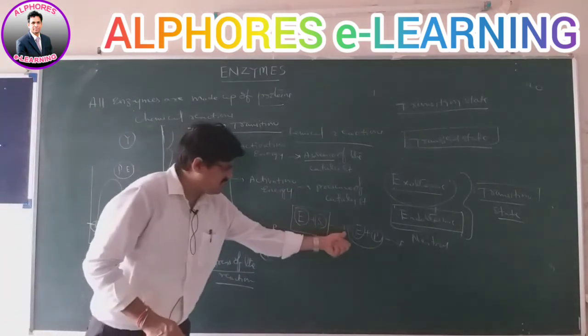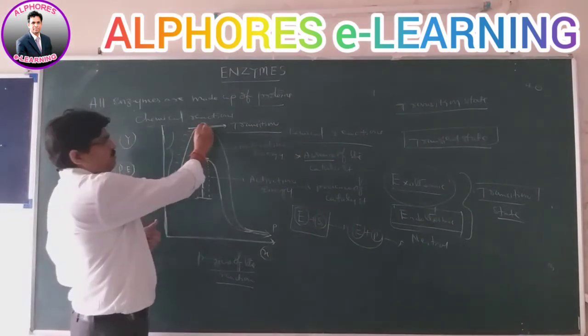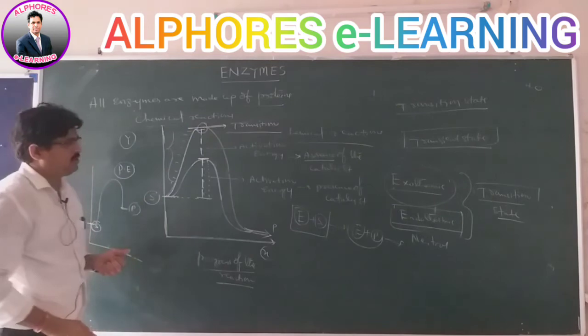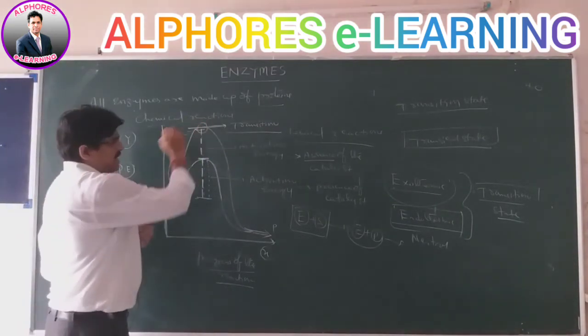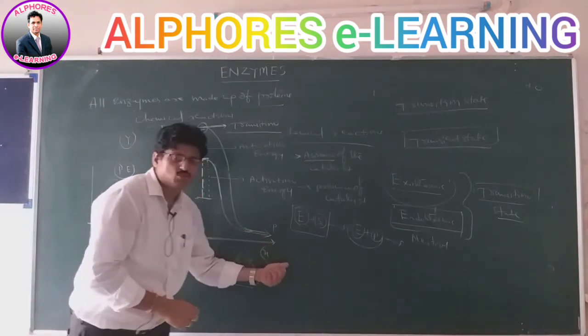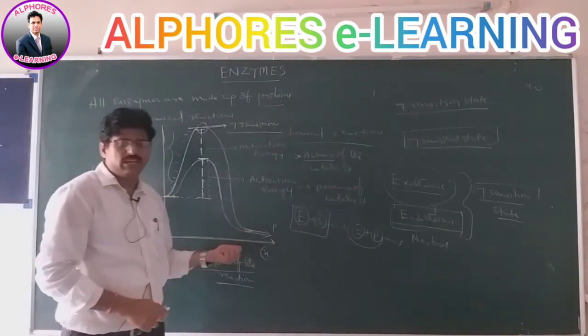Once the transition state is reached, it gives rise to products. The maximum rate of reaction takes place, in the presence or absence of the catalyst. But without reaching the transition state, the substrate molecules do not give rise to products, either exothermic or endothermic.